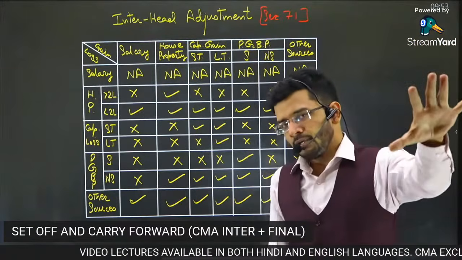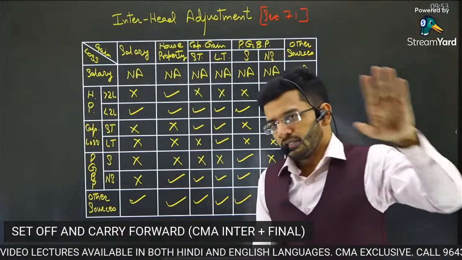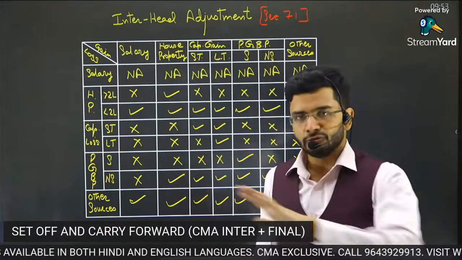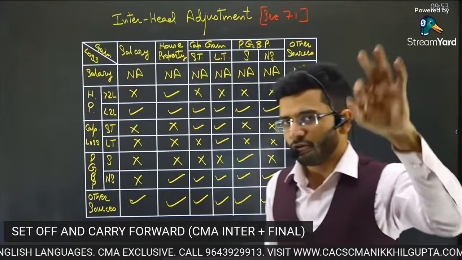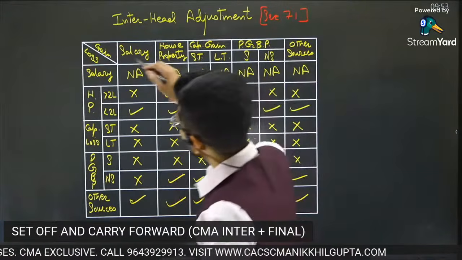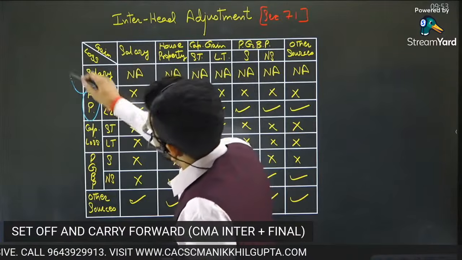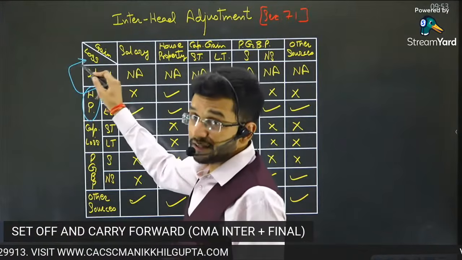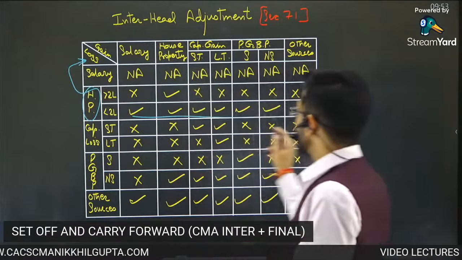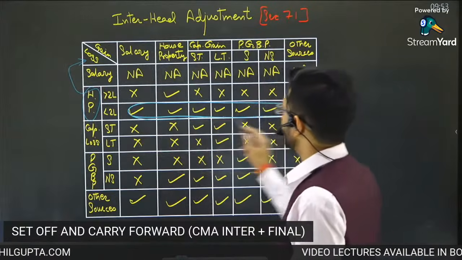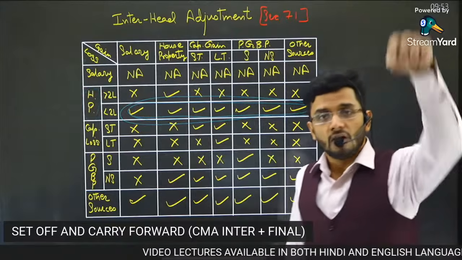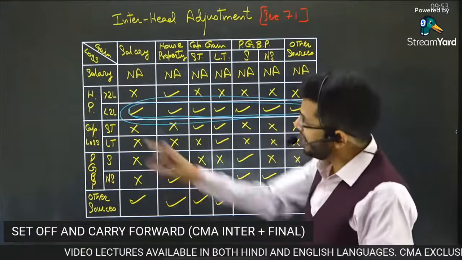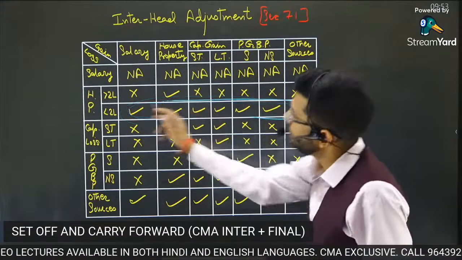Please ask your mom to lower the radio or the grinder mixture while she is cooking food, to lower every noise in your house, because now I'm going to put forth a very, very important point. House property loss of the current year could have been set off against income of the current year from any other head.